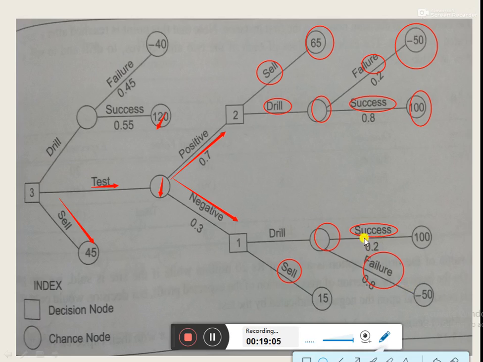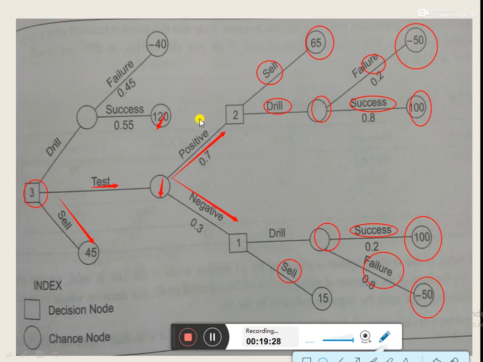If the company gets success in drilling, then there would be a profit of 100 rupees, and if it is not the case, then there would be a loss of 50 rupees. So in this way, what we have done, simply, we have represented all the information given in the problem in the form of a decision tree diagram.